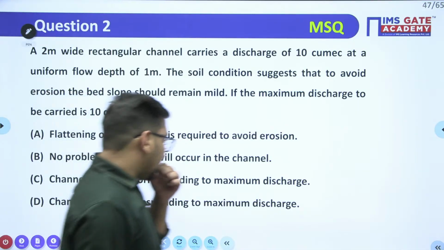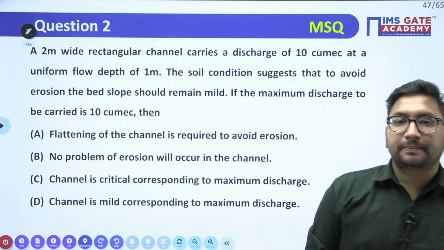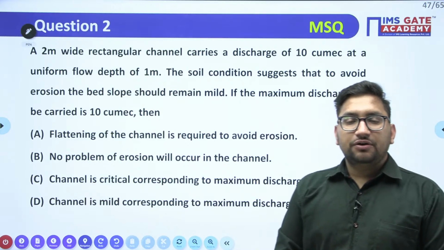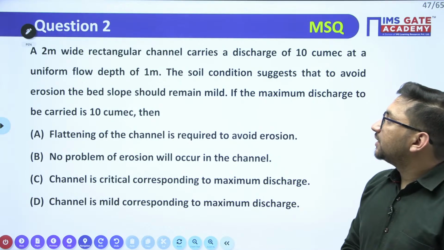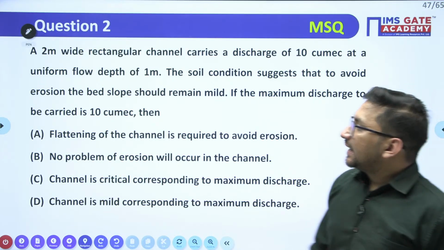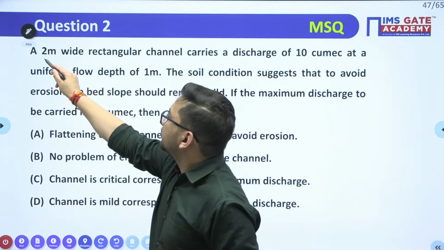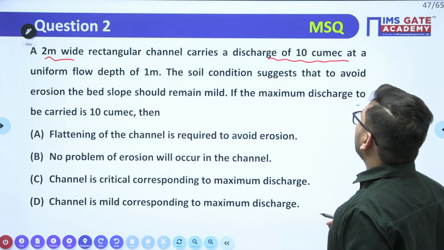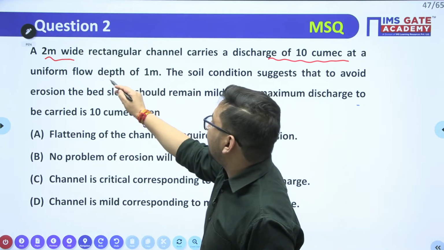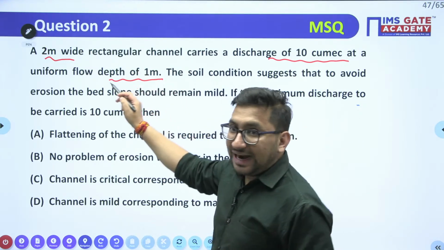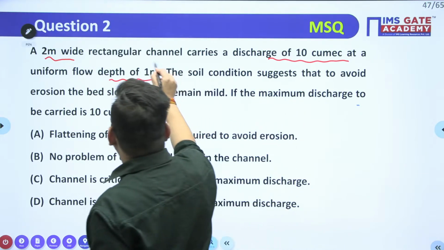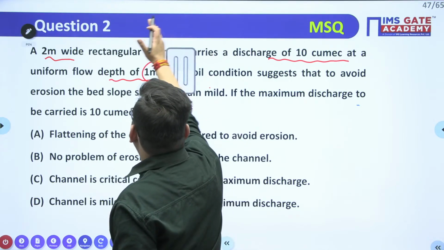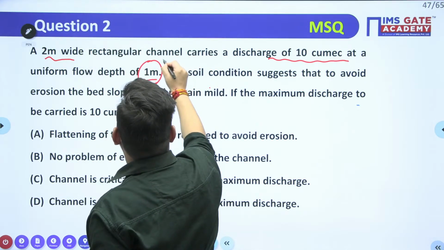Now try to read the question. This will be our last question for today's class. It says that a 2 meter wide rectangular channel carries a discharge of 10 meter cube per second at a uniform flow depth of 1 meter. This depth is given at a uniform flow. It means this is the depth y naught, or we have just marked it as y normal, so I'll write it as y normal only.